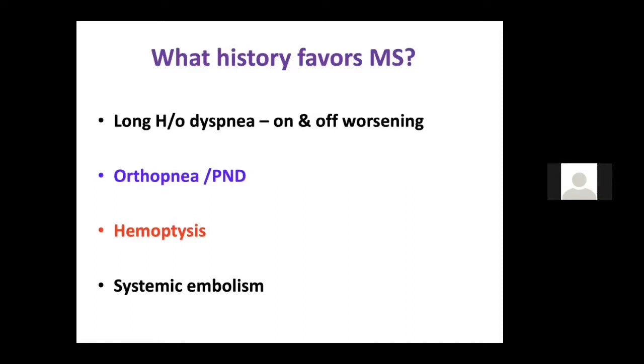Then orthopnea and PND go in favor of MS, hemoptysis goes in favor of MS, and systemic embolism goes in favor of MS. So these things you should always remember.